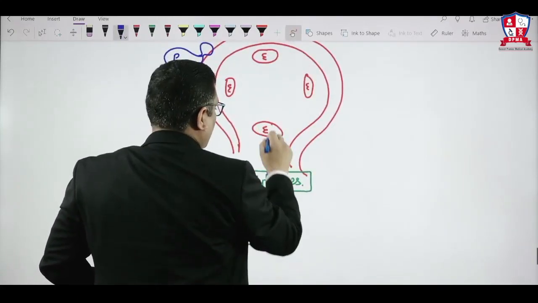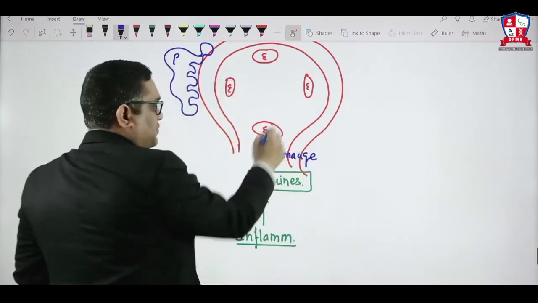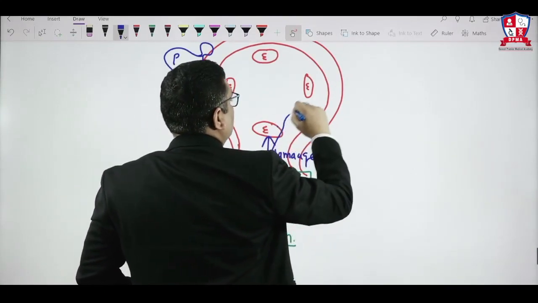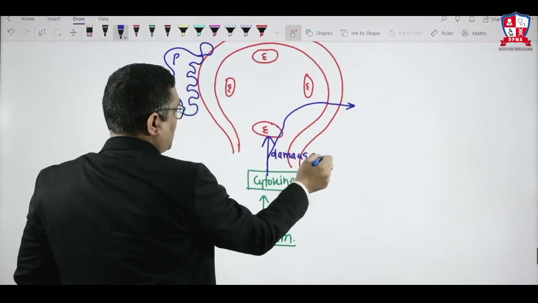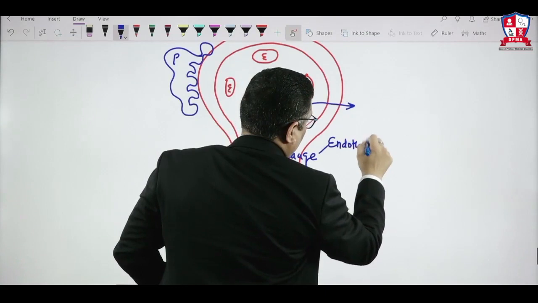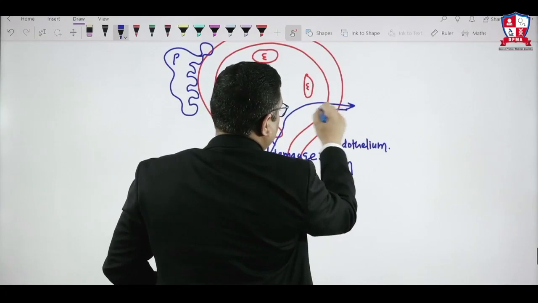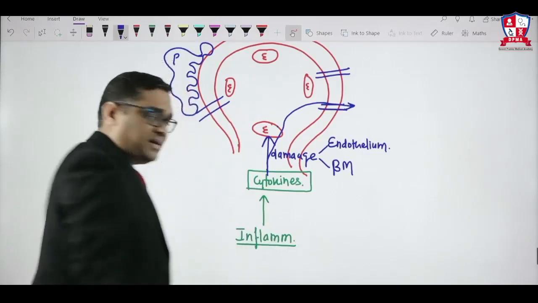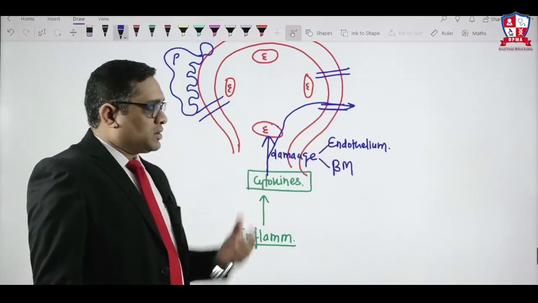Now I'm showing you, cytokine will cause damage of the endothelium, and the second thing you are going to see is that they are also causing damage to the basement membrane. So they are damaging the endothelium, and they are damaging the basement membrane also. So what is happening because of these two events? Basement membrane is damaged, and endothelium is also damaged.